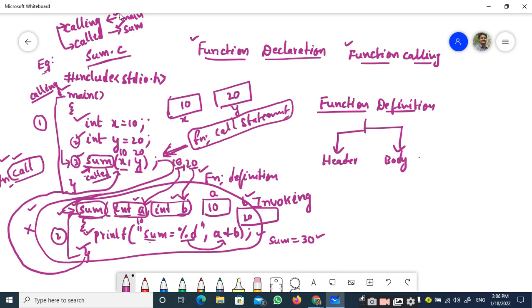How can you say that it is executed? Once it has executed the closed curly brace of the called function, we can say that the function has executed successfully. So, once it encounters this closing curly brace, the control again returns from the called function to the calling function, back to the main function. At this point, you don't have any statements here. Therefore, it will execute the closed curly brace of the main function, which is the end of program execution. So, the final output that you will get is sum is equal to 30.